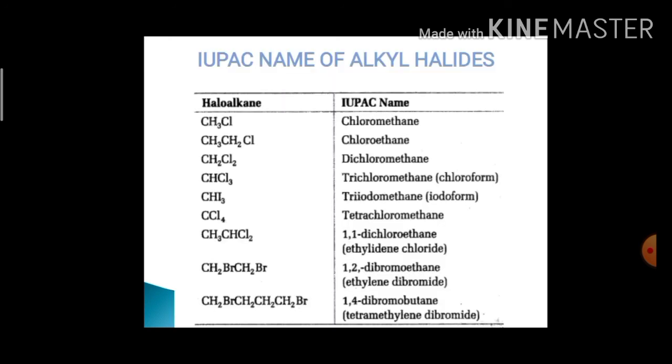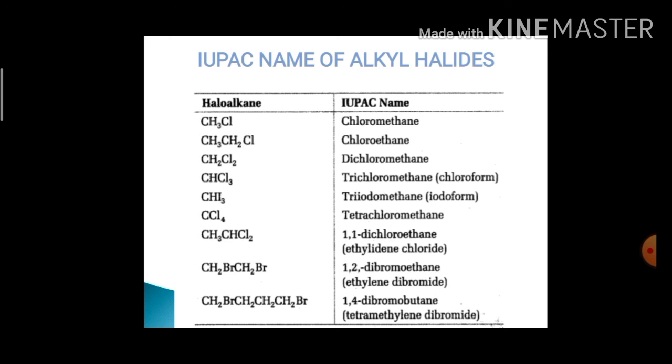These are a few examples of alkyl halides based on the IUPAC name. The first example is CH3Cl. The IUPAC name of this compound is chloromethane. Next, CH3CH2Cl, chloroethane. Next, CH2Cl2, dichloromethane. Next, CHCl3, trichloromethane, also called chloroform. CHI3, iodoform or triiodomethane as the IUPAC name. CCl4, tetrachloromethane.